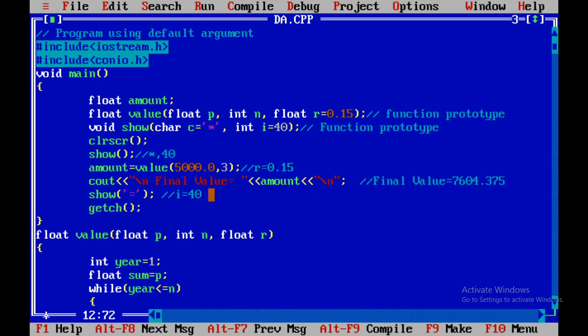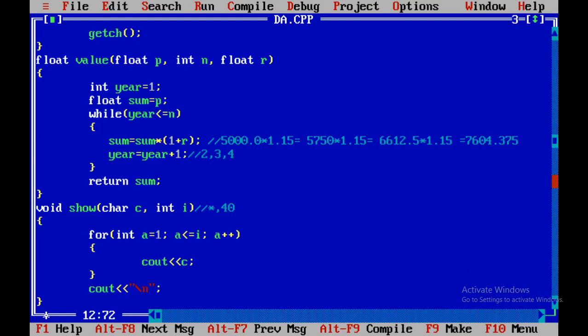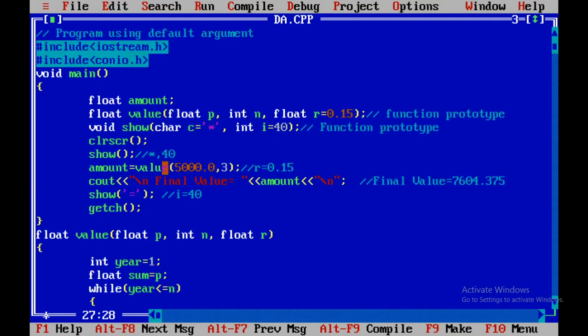After that again we call the show method. Here the only difference is that our sign will get changed. When it calls the method show, instead of the asterisk sign, it provides the equal to sign, and as a result 40 equal to signs will come on the display screen after this line. Okay, so this is the expected output.